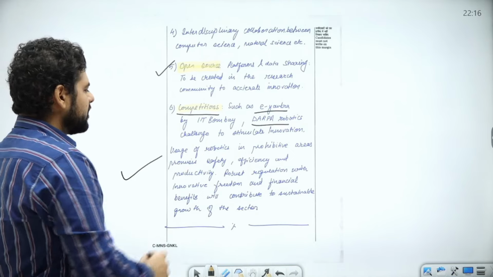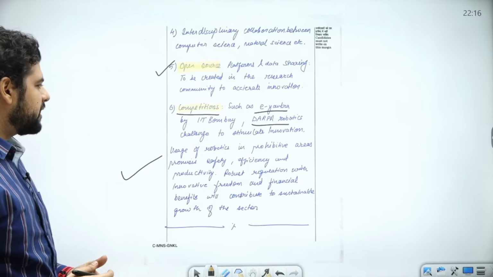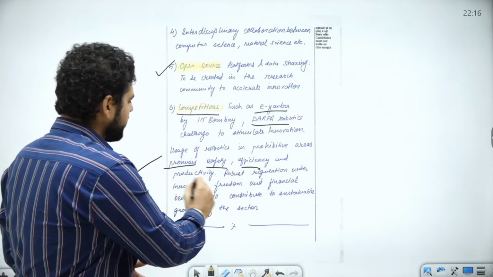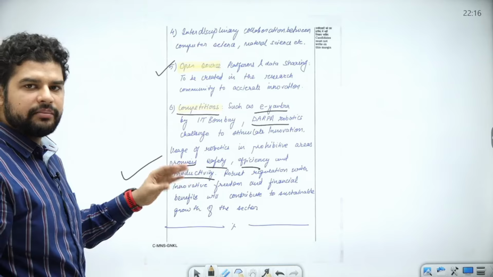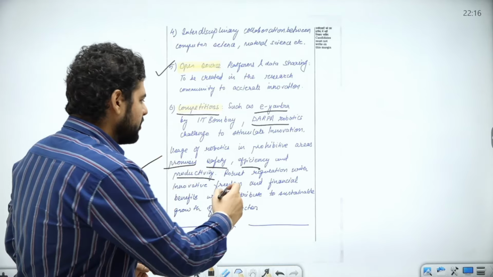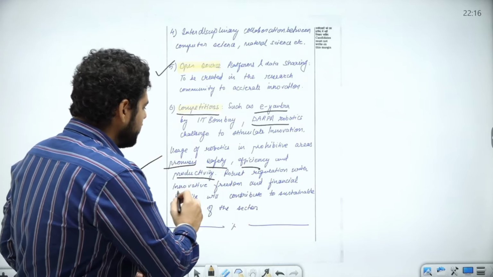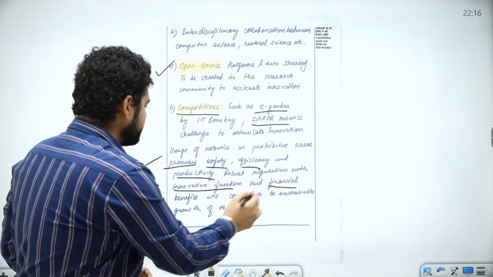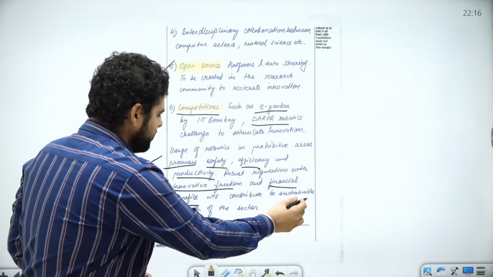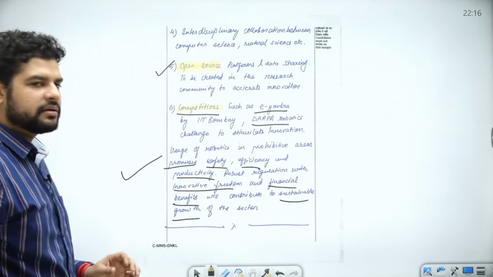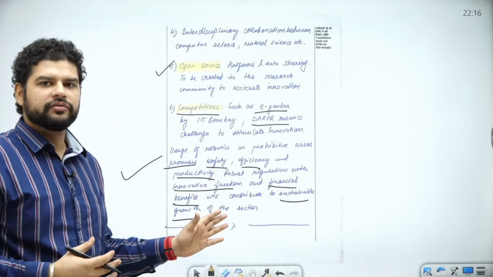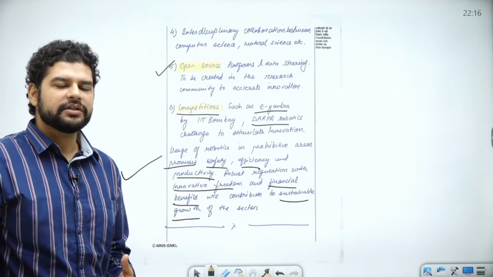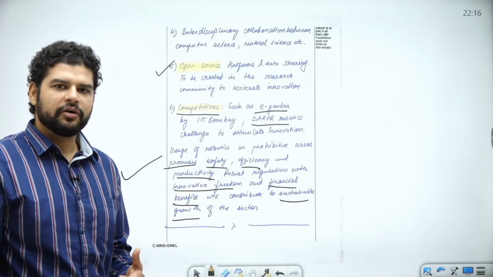Right, coming to the conclusion, usage of robotics in prohibitive areas, it promises what? Safety, efficiency, and productivity. Right, I have not written this anywhere, but this is the conclusion. Robust regulation is needed with innovative freedom, right? That means freedom to innovate and financial benefits that will contribute to sustainable growth of this sector, right? So all these things end on a positive note. All these things lead to a positive conclusion that yes, okay, I understand what the needs of this sector are and how we can propel it.